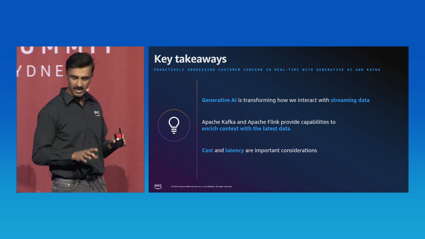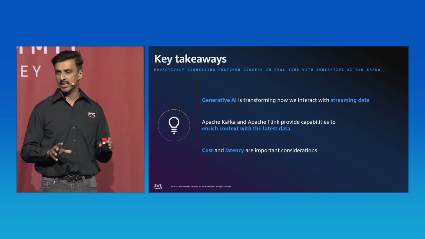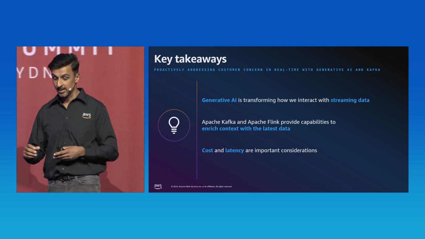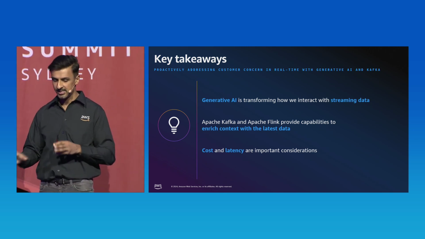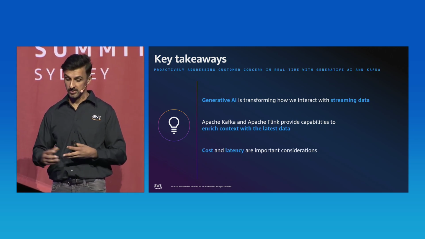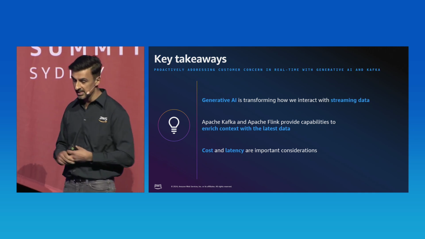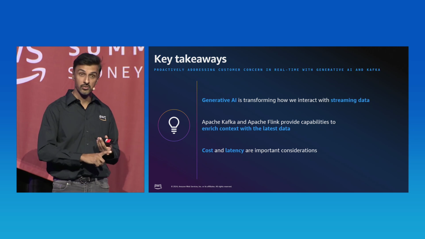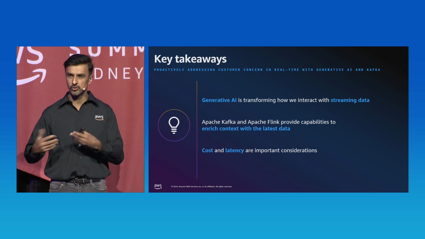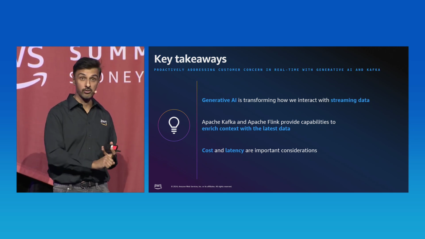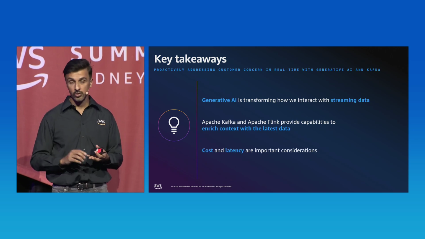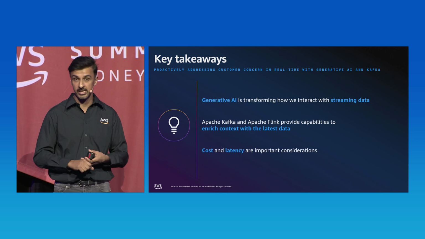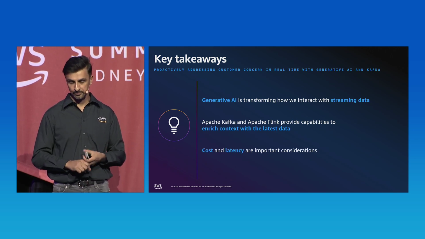Cost and latency are still important considerations. We understand these large language models can be quite sizable, consume a lot of compute, and at times inference can take a couple of seconds, which isn't ideal for real-time streaming data. So there's a few patterns you can use to manage this. So one is categorization of events. You can be selective on which sort of events you trigger. You can leverage aggregation like we saw in use case 1, or you can enrich a knowledge base. So the foundation models can pull in the right data that it needs to at the right time.